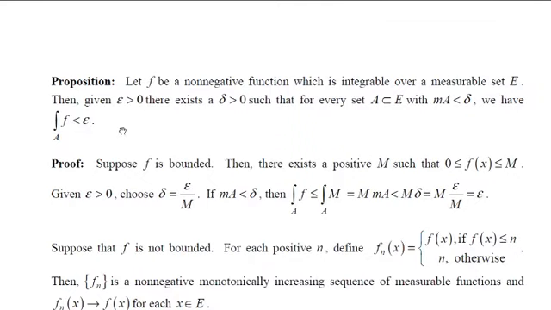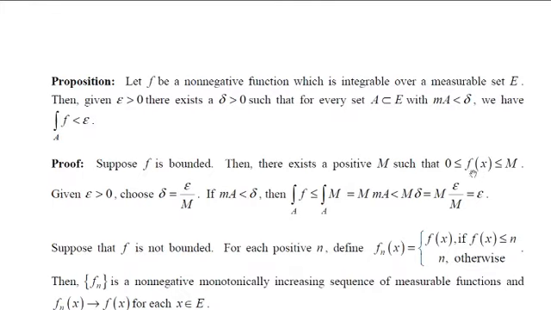Okay, let's prove this. Since f is a non-negative function which is integrable over E, f may be bounded or may not be bounded. So let us prove that this result is true for both cases. First, suppose that f is a bounded function. Then by the definition of boundedness, there exists some positive integer, say m, such that 0 less than or equal to f of x less than or equal to m. Because f is a non-negative function, this has to be true.